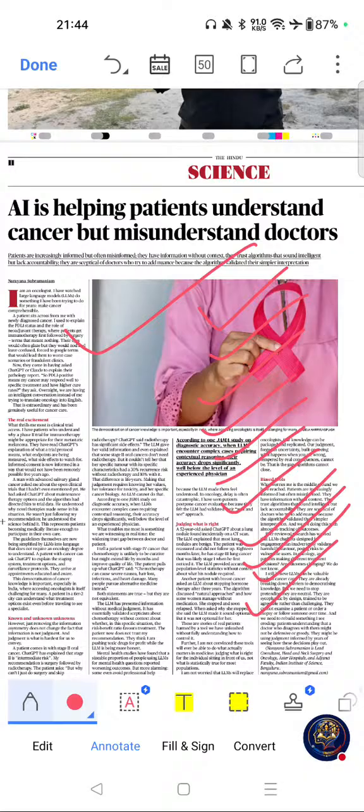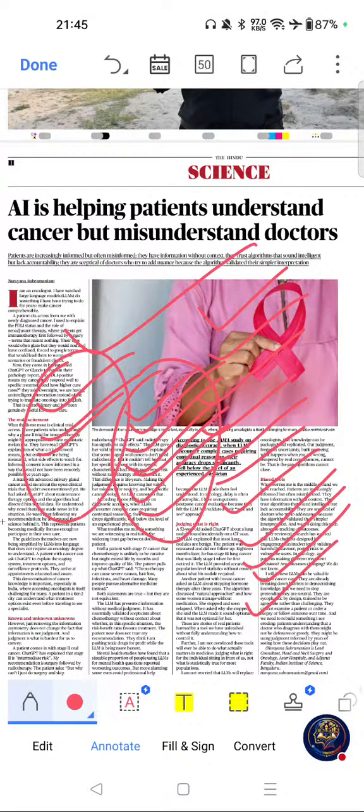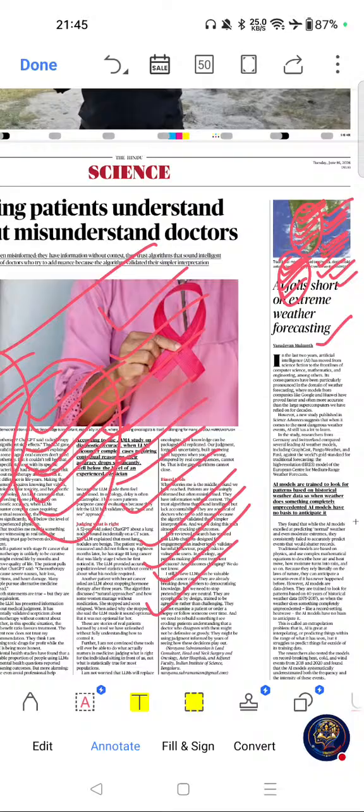Move on to key themes related to this article are LLM, that is large language models, AI ethics, digital health, clinical decision making, medical accountability, healthcare technology, and informed consent. These are the key themes related to this article. Move on to possible question areas. It is large language models, JAMA, and digital health technologies. These are the possible question areas related to this article. These two articles are very important from science section. Please go through this one.